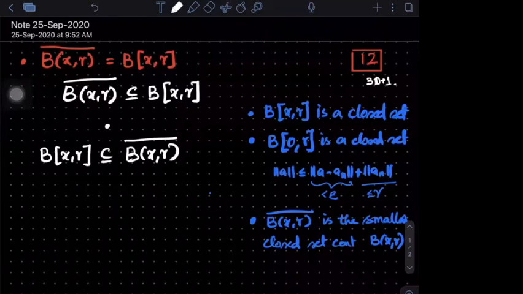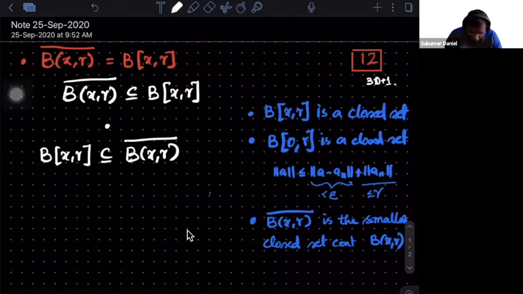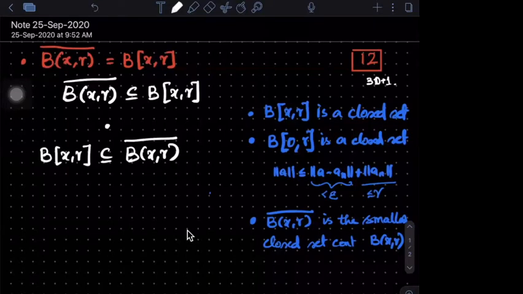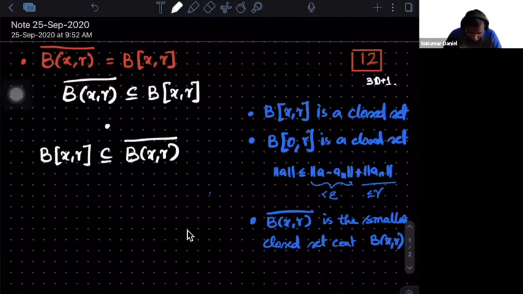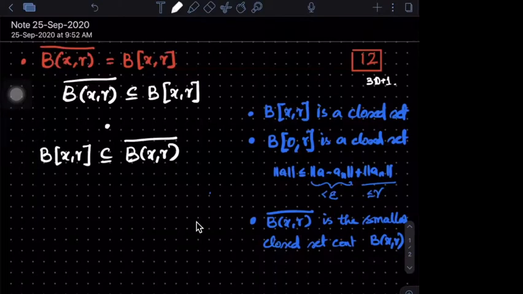Yes, sir. Now we have to just prove, because we know that the closed ball is the same, that y is an element if and only if norm of y minus x is less than or equal to r. So we just have to prove that for such y, with norm of y minus x equal to r, it belongs to the closure of the open ball. Okay, correct. So now if you take any point from that, let's take y.